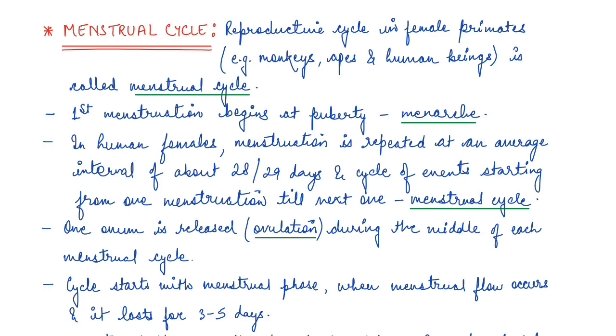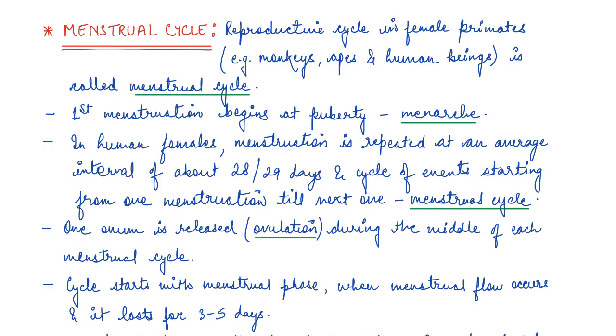In the last video, we discussed that there are certain cyclic events that happen in the human female. The reproductive cycle in female primates, be it monkeys, apes, or human beings, is known as the menstrual cycle.